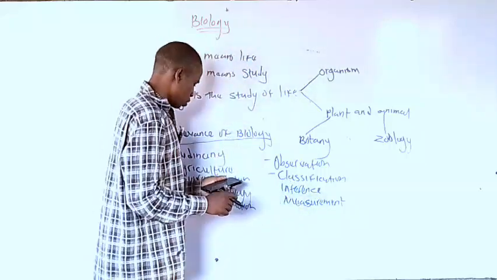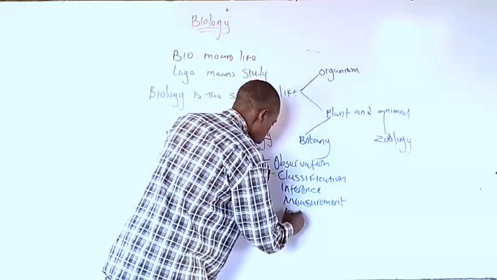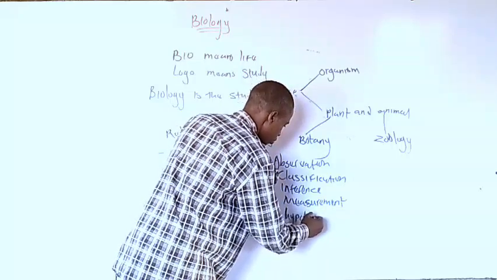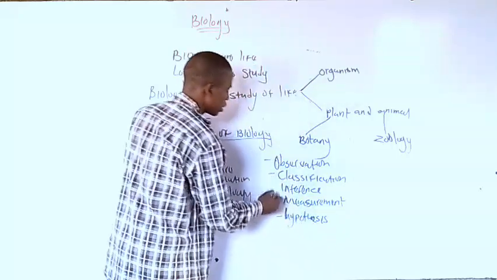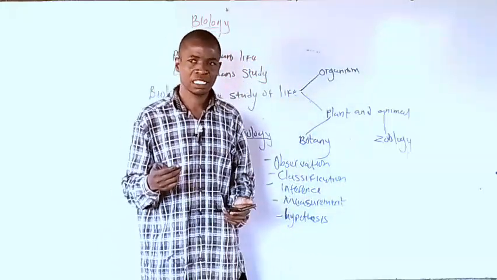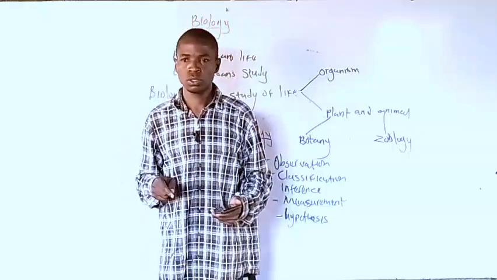After that, hypothesis. Hypothesis is what you think in your head that this particular banana belongs to.